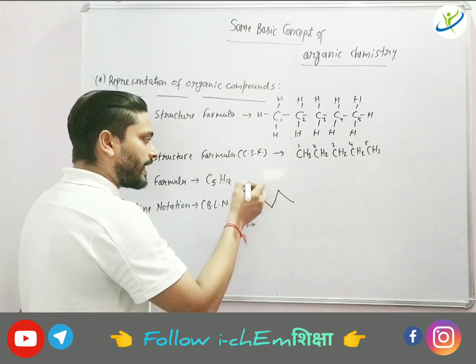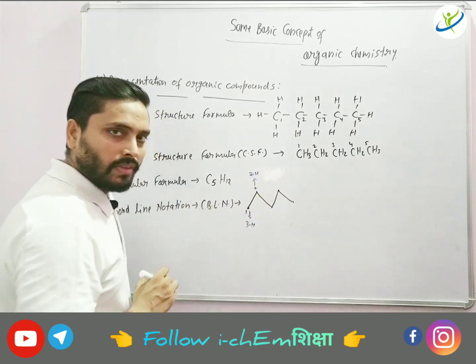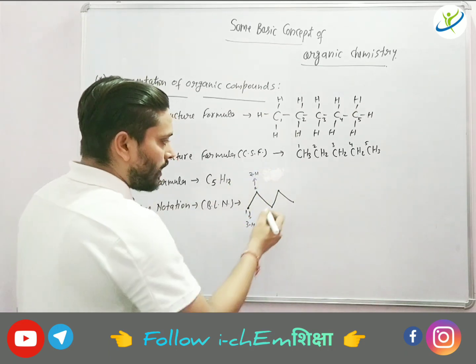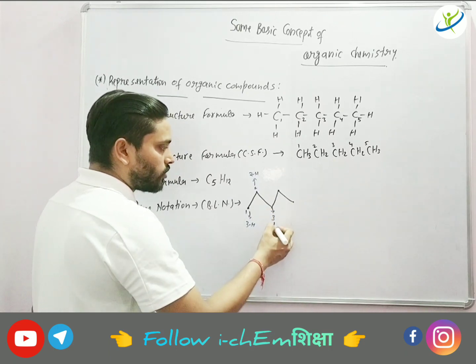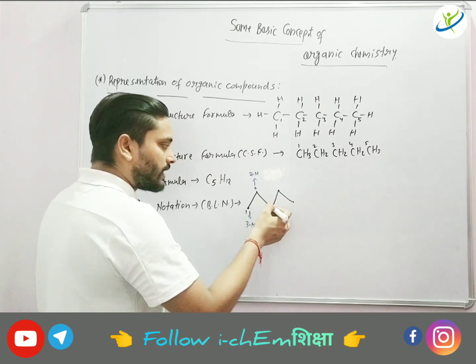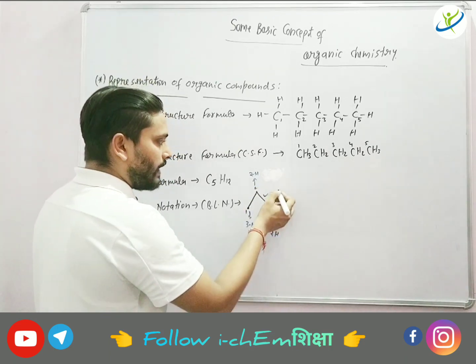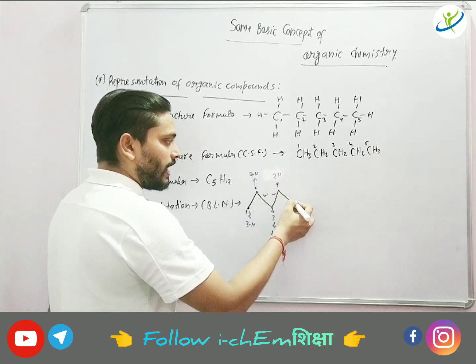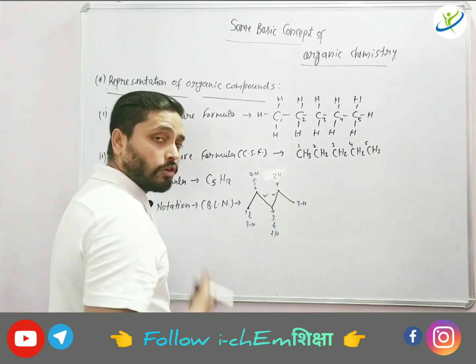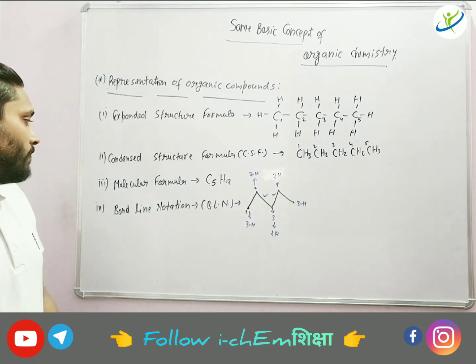On this second carbon, how many hydrogen? 2 hydrogen will be there. It is self understood. We will not draw carbon and hydrogen. Likewise here on this third carbon, here also 2 hydrogen will be there, because this carbon has already formed 1 and 2 bonds. Likewise, this will form 2 hydrogen only, and this will have only 3 hydrogen, because it can form 4 bond. So 1 bond is there already, so hence we can draw the BLN.